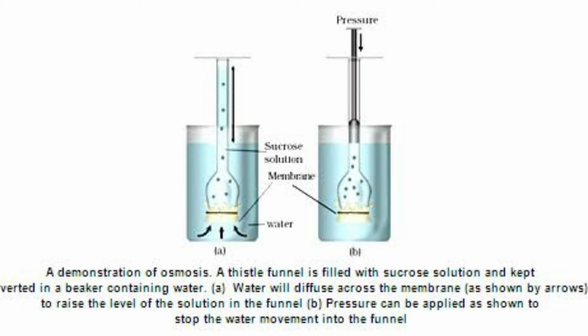So osmotic pressure is positive. Here, the more solute concentration there is, the greater the pressure that will be required to prevent the water flow. So here automatically the reverse flow of water takes place, the reverse osmosis takes place. So the greater pressure will be required to prevent the water diffusion into the funnel.